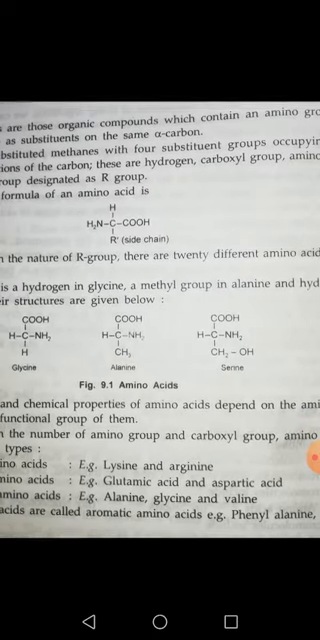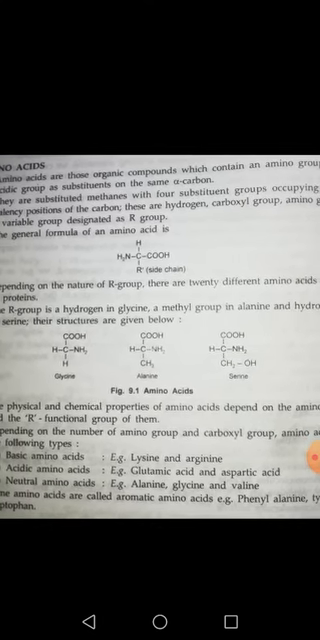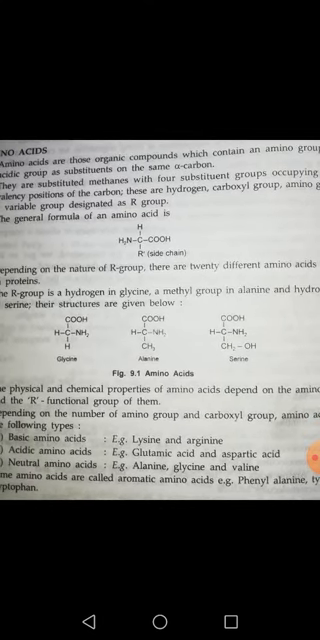So we can check the dependency on the R group: on the basis of different R groups, the amino acids may be of different types, and there are 20 possible amino acids. One more thing I want to tell you is that the physical and chemical properties of an amino acid always depend on three different groups. One is the amino group, one is the carboxylic group, and the third one is R, the functional group or variable group. Is it clear?